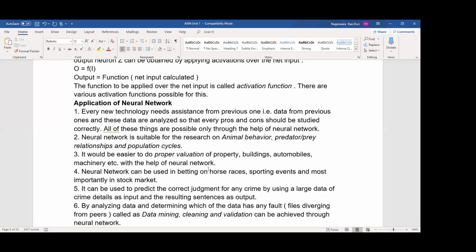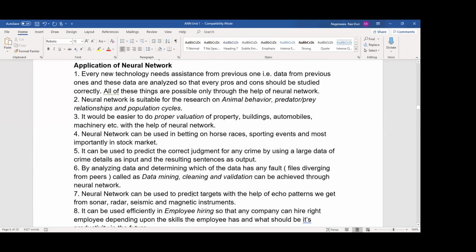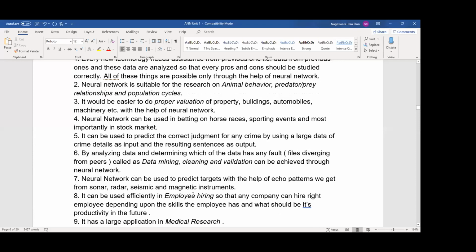All these are applications. We can expect which horse will win in coming horse races, and what tomorrow's stock market will be. We can predict future values by using neural networks, and we are using data mining and data warehousing concepts. You can write so many points.